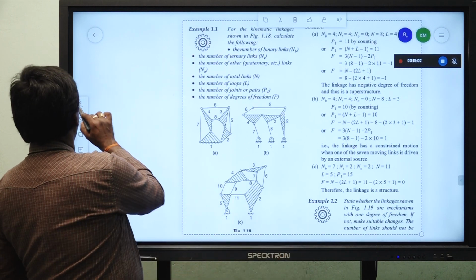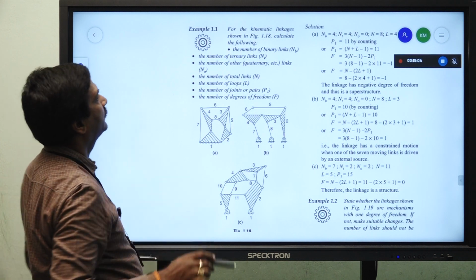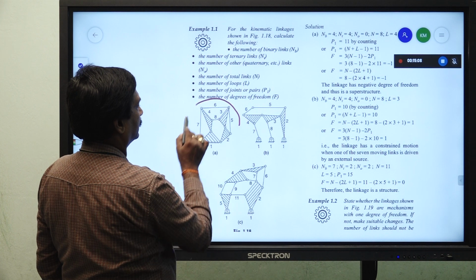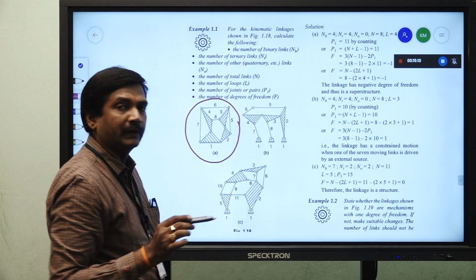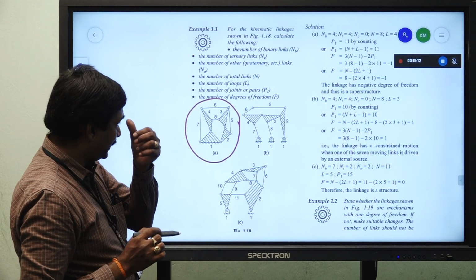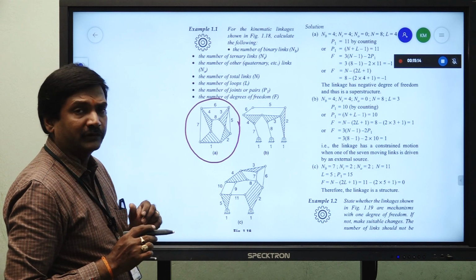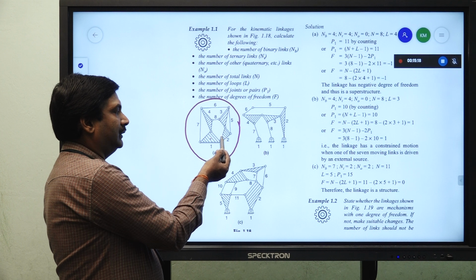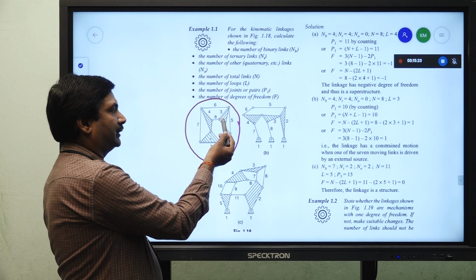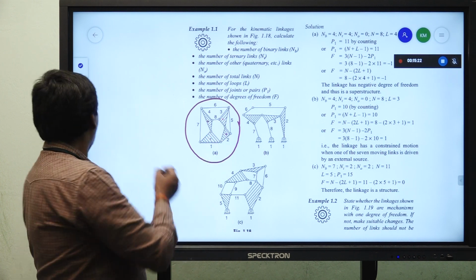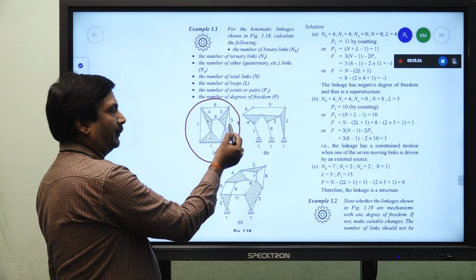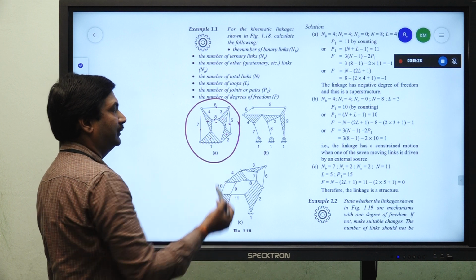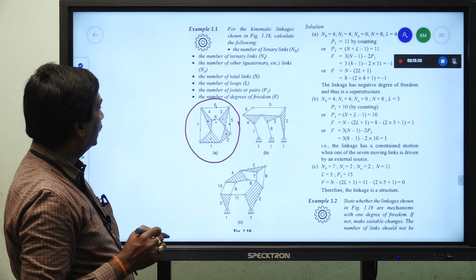So, this is the kinematic chain which we have. One kinematic chain is given here. In this kinematic chain, we are able to observe some things just by directly seeing. This is a ternary link, this is a ternary link, this is ternary, this is ternary, and this is a binary link, this is a binary link, this is a binary link, and this is a binary link, right.